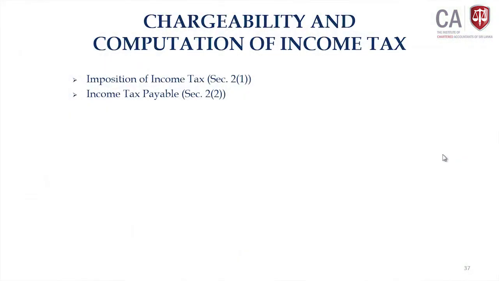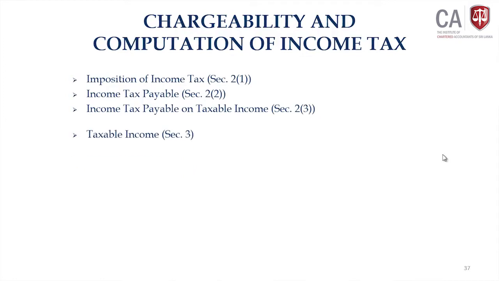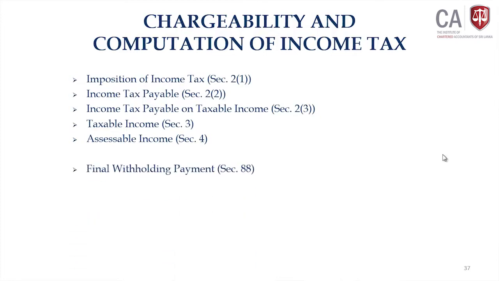First, imposition of income tax. That is very important in a tax law. Discussing the imposition part: income tax payable, section 2, subsection 2. Income tax payable on taxable income, that is one element of income tax payable. So what do you mean by taxable income? What do you mean by assessable income? Meaning, income tax payable on final withholding payment, and final withholding payment definition, section 88.